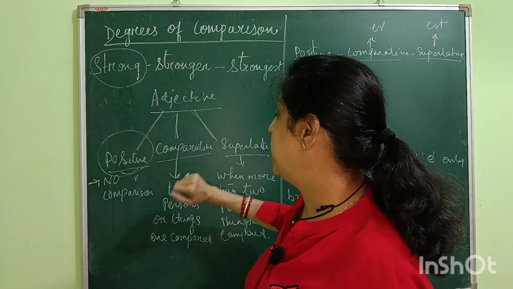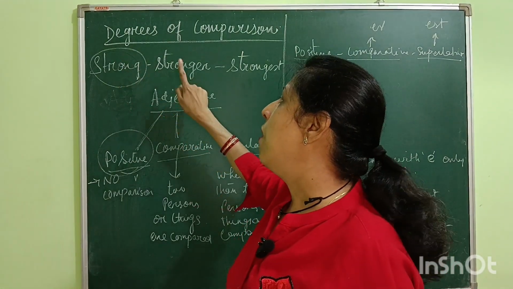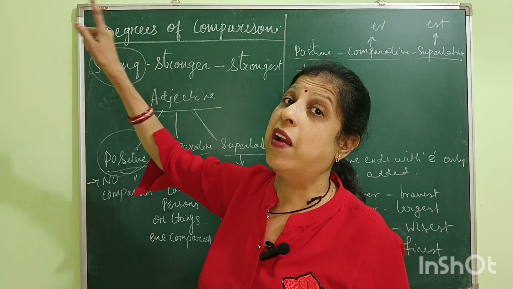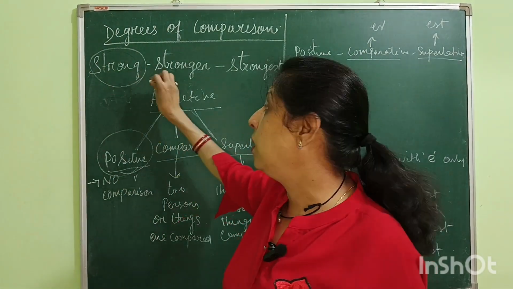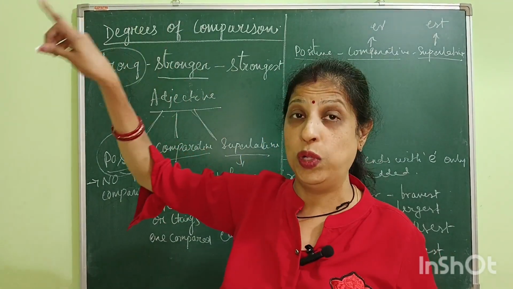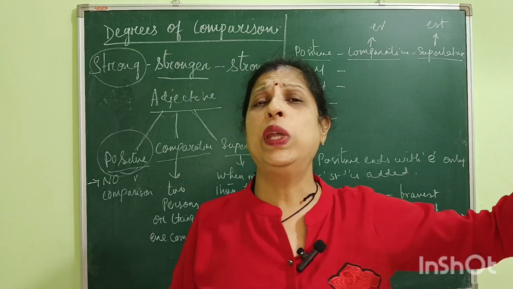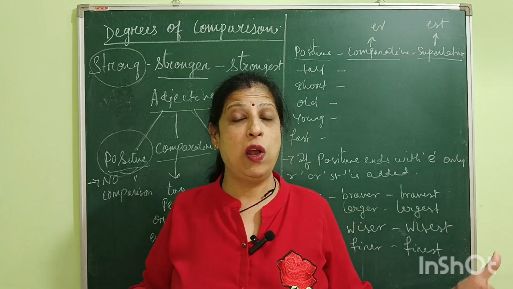Now, comparative. For example, if I say Ramu is stronger than Rahul, it means that I am comparing Ramu with Rahul.